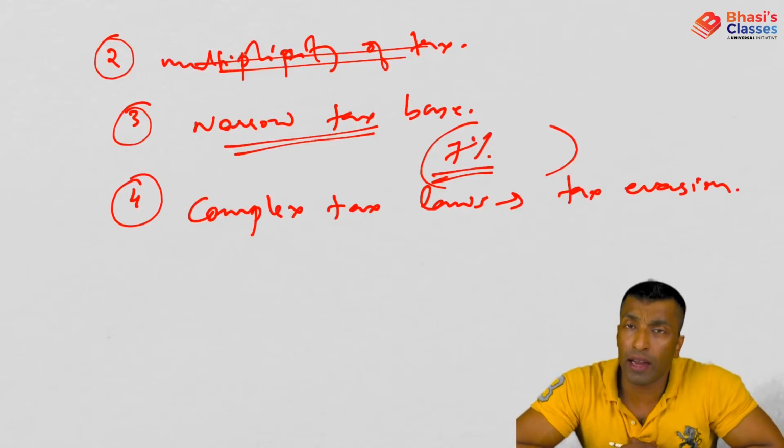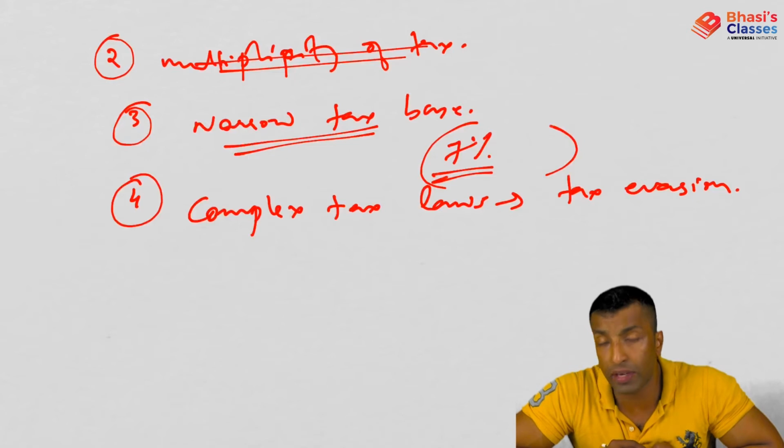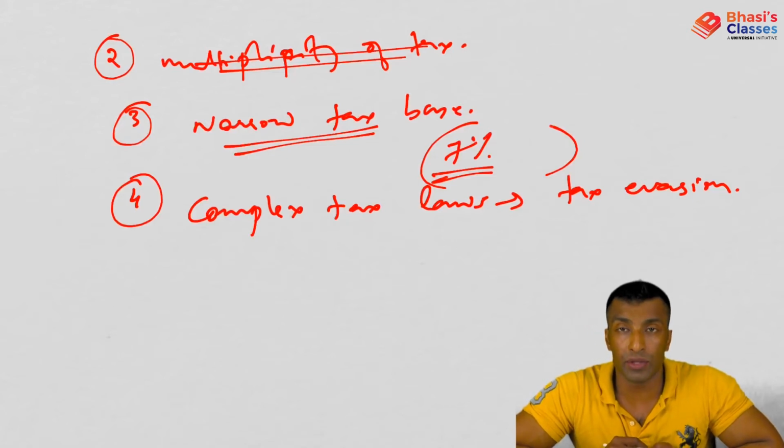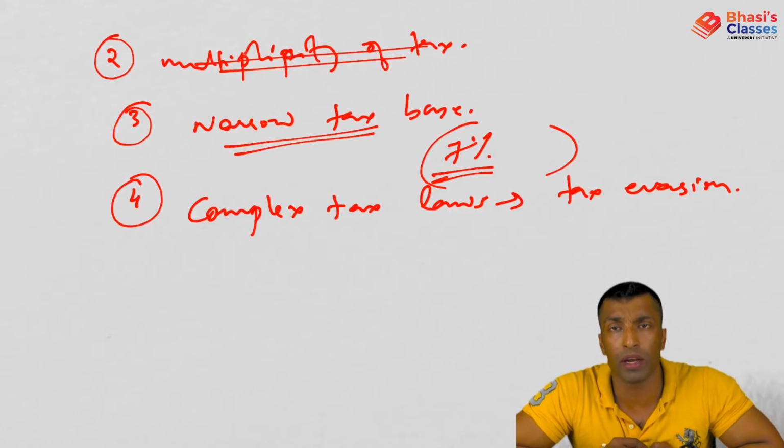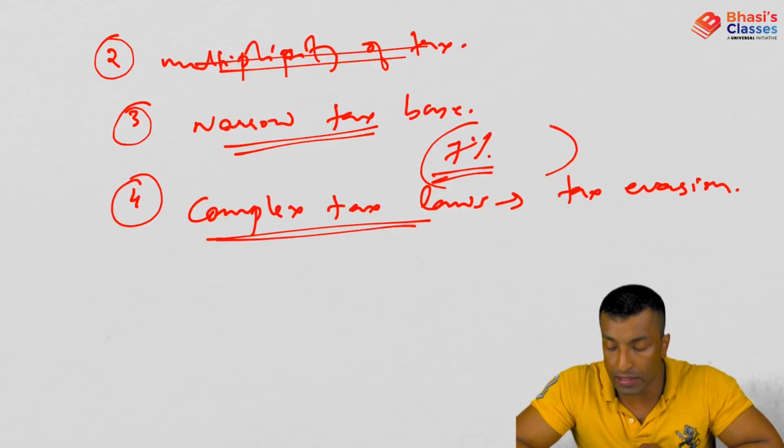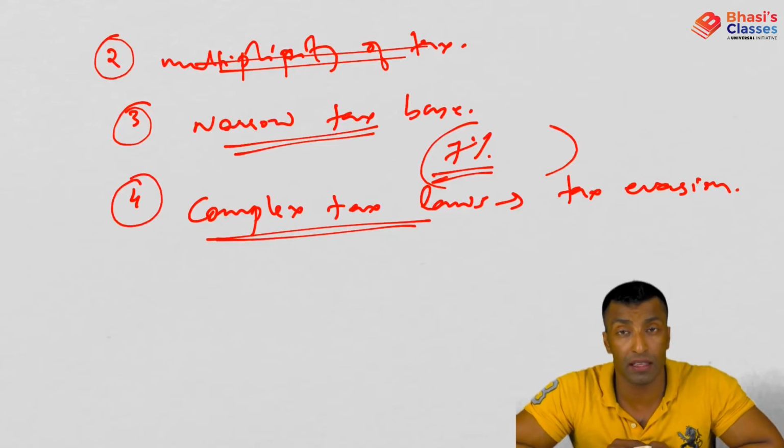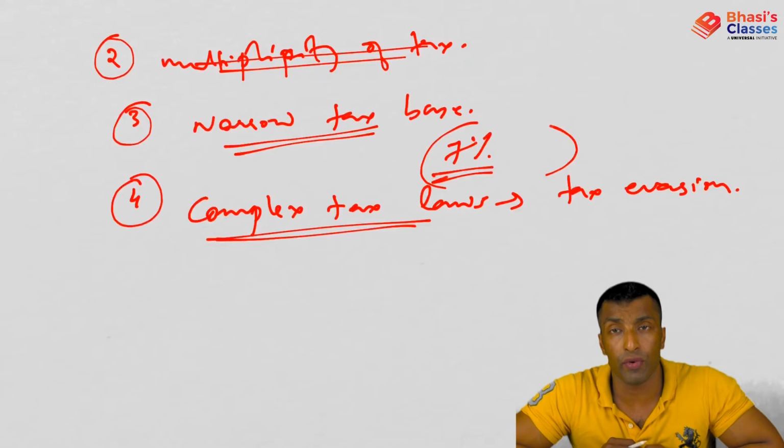When I'm talking about tax evasion, it is reducing tax liability through illegal means. By showing no income, you can reduce the tax liability, so that is tax evasion. Tax avoidance means you are legally doing it by misusing the provisions in the tax laws. Because of complex tax laws, there is possibility of tax evasion as well as tax avoidance.